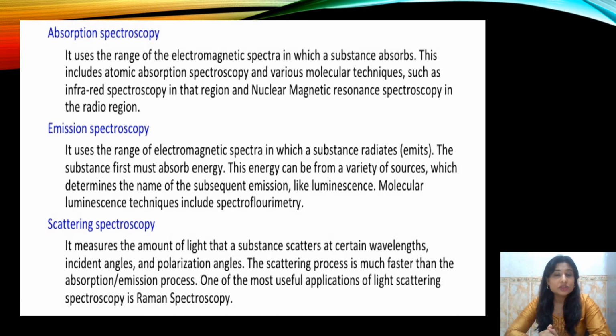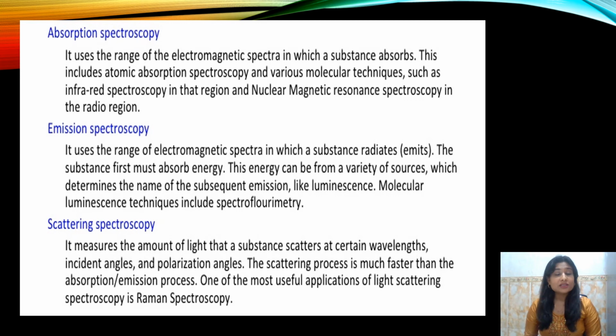Second, we have emission spectroscopy. In this, the radiation is actually emitted by the matter. The substance first absorbs energy and then emits a part of this electromagnetic radiation as well. An example of this kind of spectroscopy is luminescence, like spectrofluorimetry.